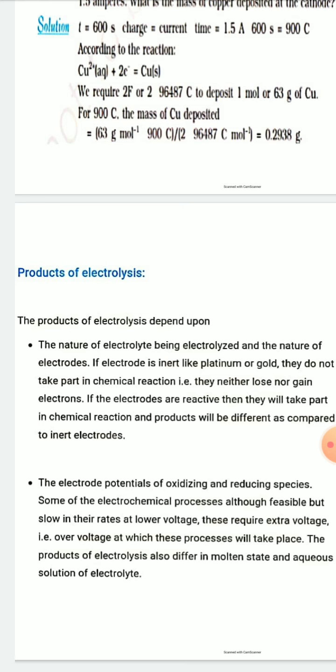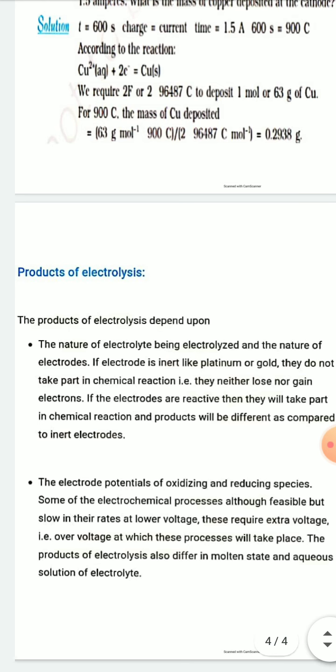And the product of electrolysis also differs in the molten state and in aqueous solution of electrolytes. So the product of electrolysis depends on two factors: the nature of the electrolyte and the electrode potential of the oxidizing and reducing agent. And the remaining part of this chapter is excluded from your board syllabus.